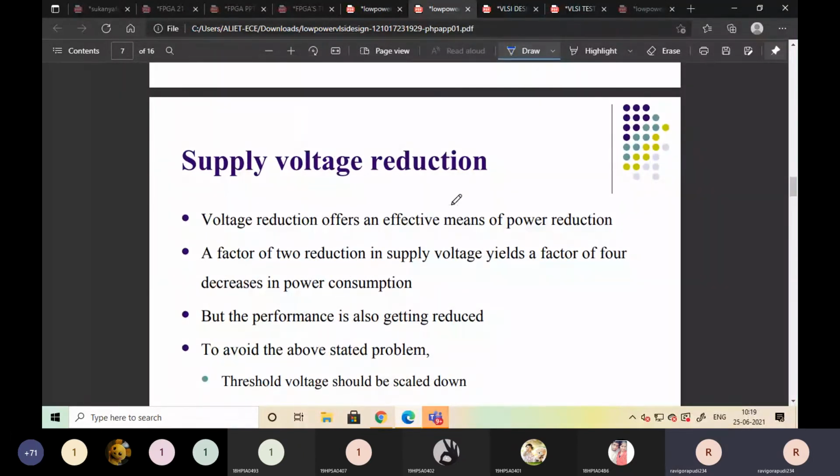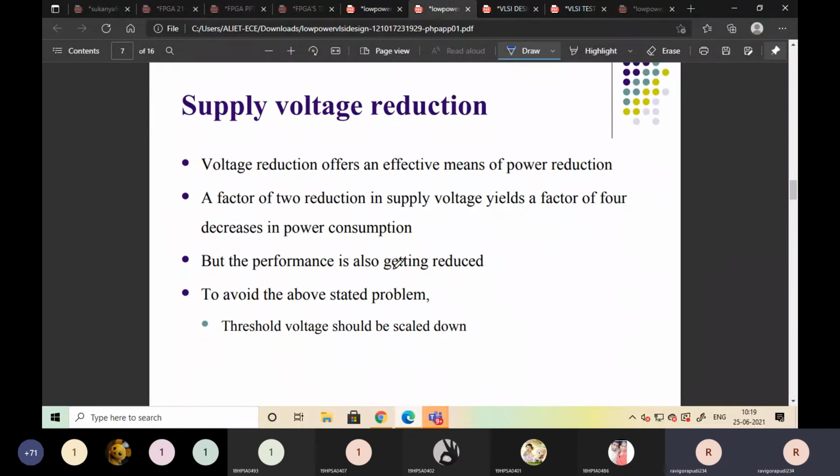Then supply voltage reduction. How can we reduce our supply voltage? In different technologies, we are reducing our supply voltage. Voltage reduction offers an effective means of power reduction. A factor of 2 reduction in supply voltage yields a factor of 4 decrease in power consumption.